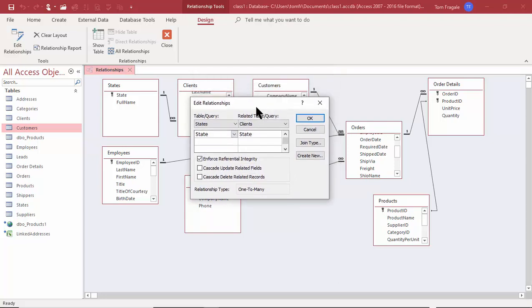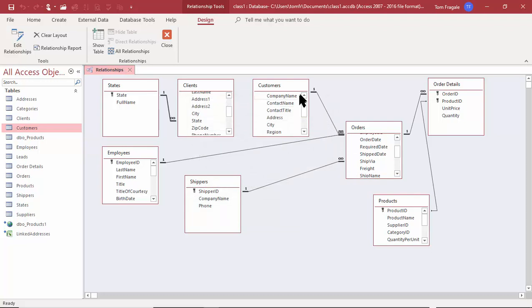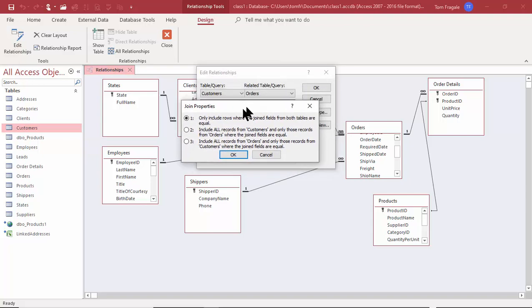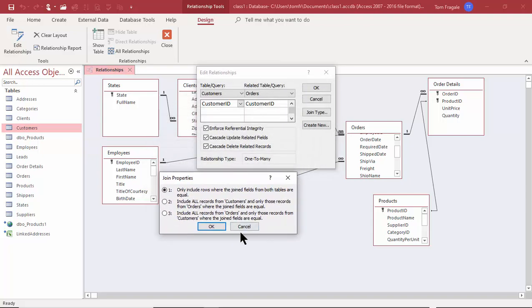Another thing that you have to know about is the join type. So let's see a good example. I'm going to double click on the line between the customers and the orders table. And now we're on that relationship. Let's pick on join type. Okay. So the first one, the classic name for that is called an inner join. It says only include rows where the join fields from both tables are equal. So that means it's only going to show the ones that have a match on both sides. That's called an inner join.